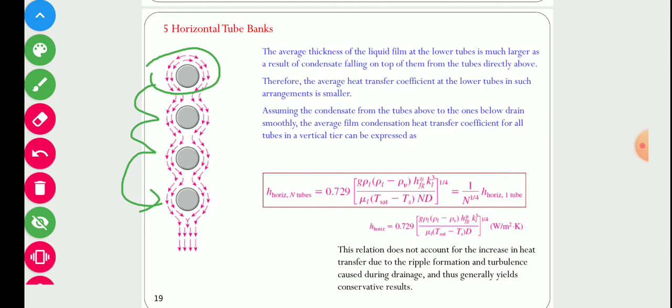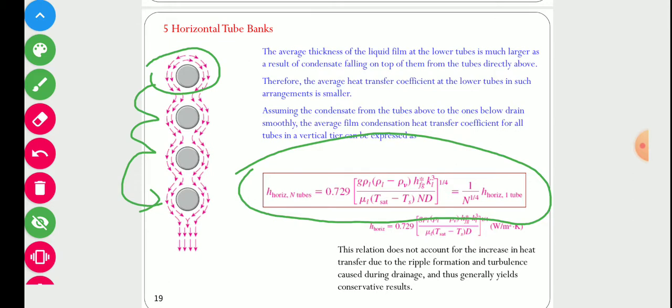Due to the increase in thickness of this condensate layer, the heat transfer rate will decrease, because these layers ultimately offer resistance to heat transfer. So if the thickness increases, the heat transfer rate will decrease. To compensate for this factor, we can calculate the heat transfer coefficient when we have n number of tubes placed in a bank. For that the equation is this one. This is the horizontal heat transfer coefficient for n number of tubes. So this is the final equation.